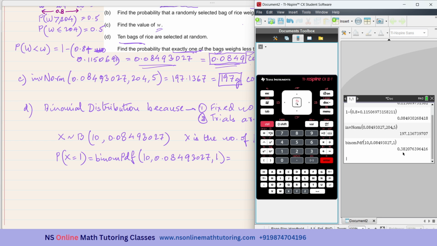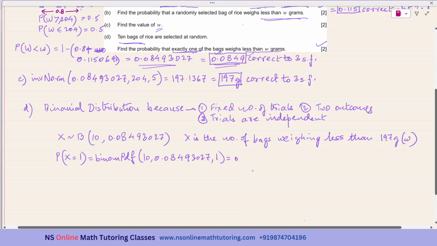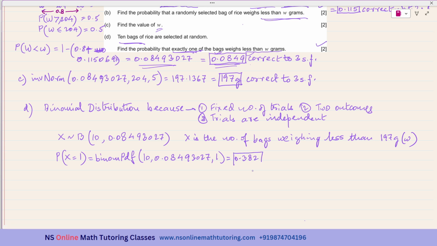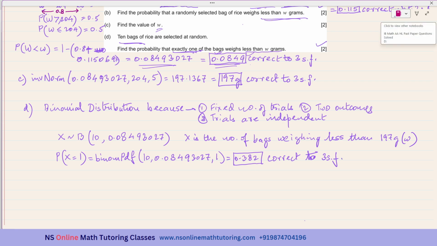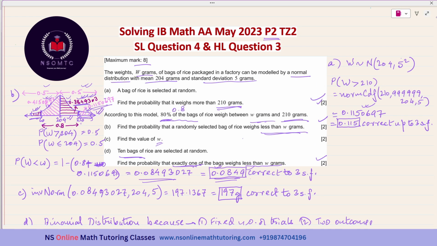Now this time I'll take up to 3 significant figures because I'm giving the final answer. So 0.382 correct to 3 significant figures will be my answer. So we have answered this question completely.